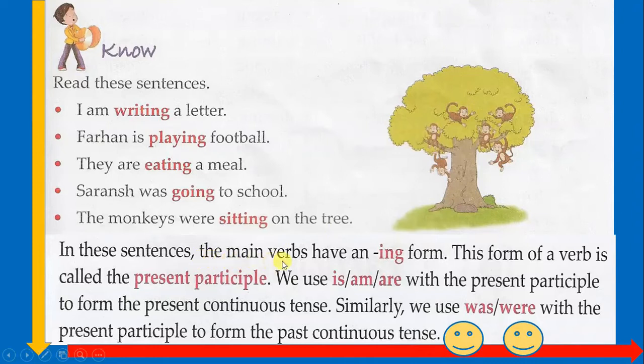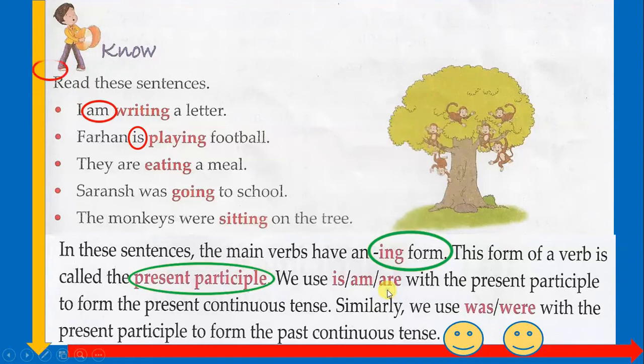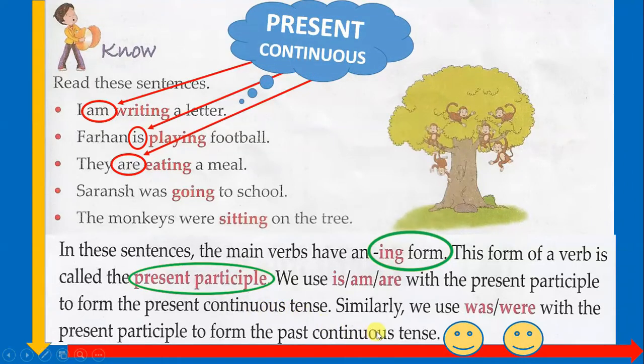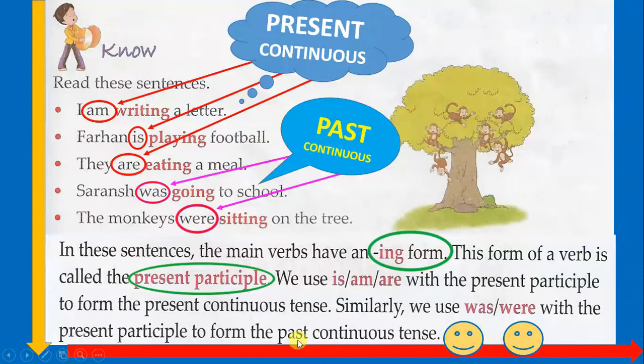In these sentences, the main verbs have an ing form. This form of a verb is called present participle. We use is, am, are with the present participle to form the present continuous tense. Similarly, we use was, were with the present participle to form past continuous tense.